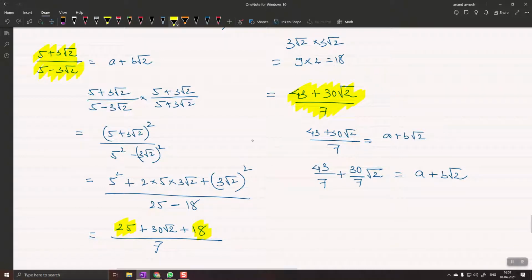Now it is very easy. a is equal to 43 by 7. And b is with root 2, so b will be 30 by 7. So a will be 43 by 7 and b will be 30 upon 7. Can you please check the answer in your textbook?